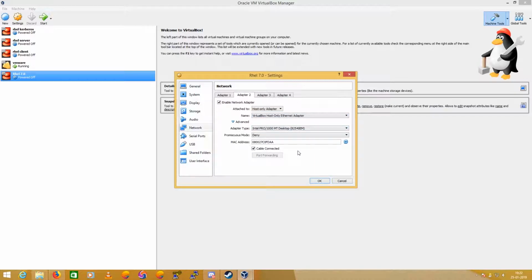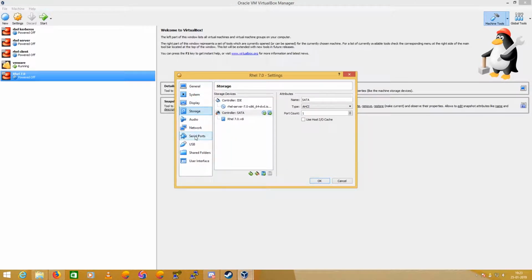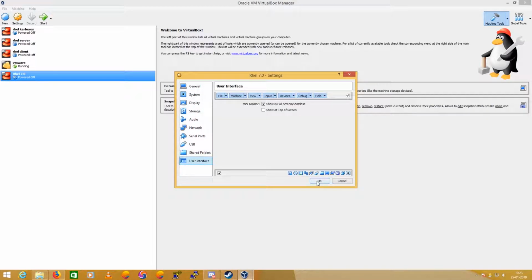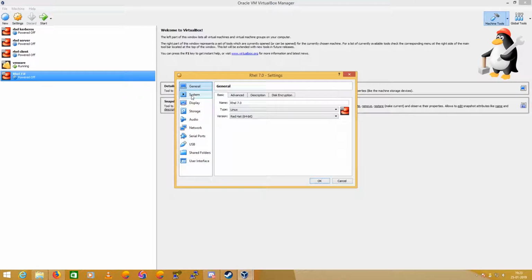Yeah, that should do it. For desktop this type of adapter is good, and it's cable connected. I think we're good for a basic command line interface Red Hat Enterprise Linux virtual machine. So I'm going to click on OK.